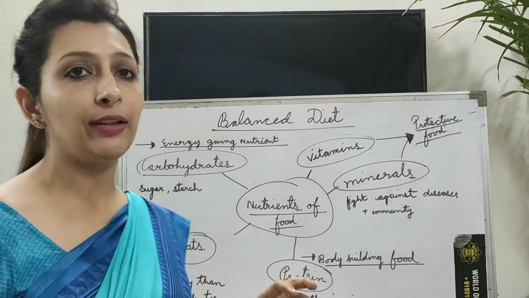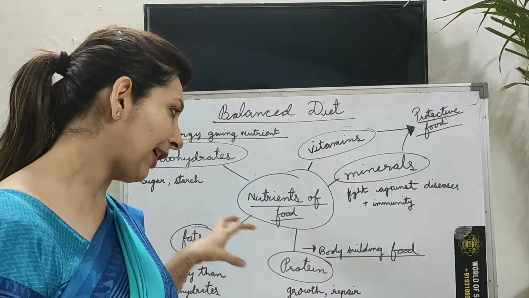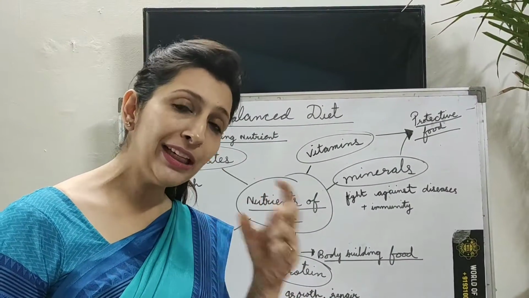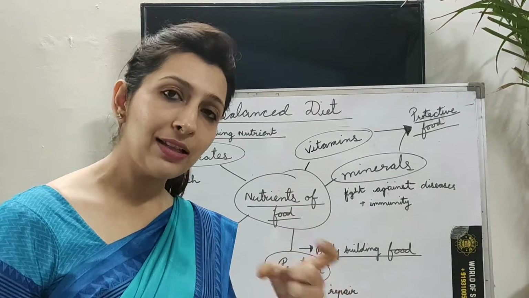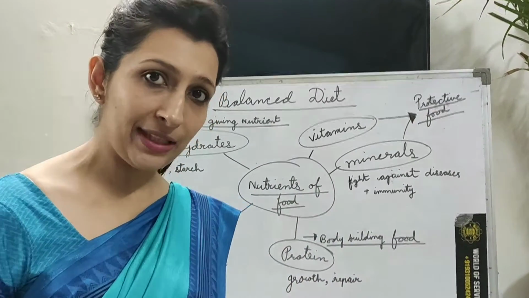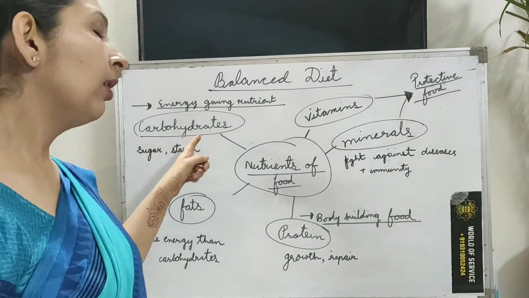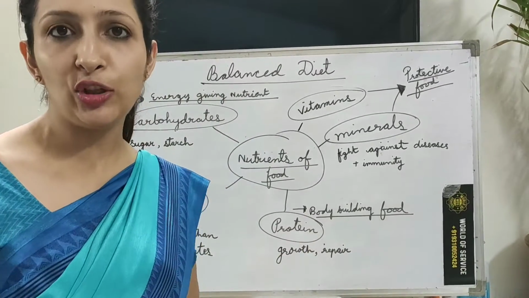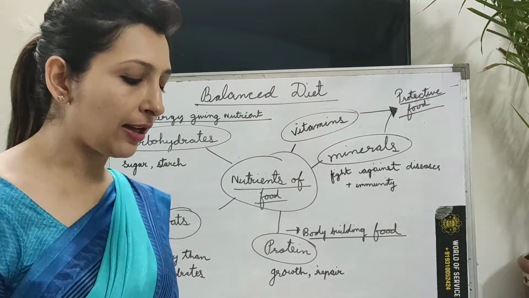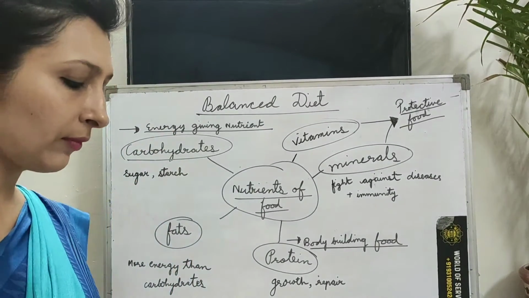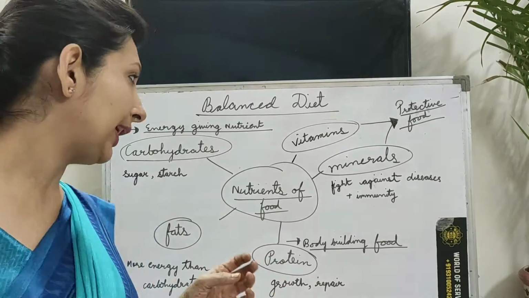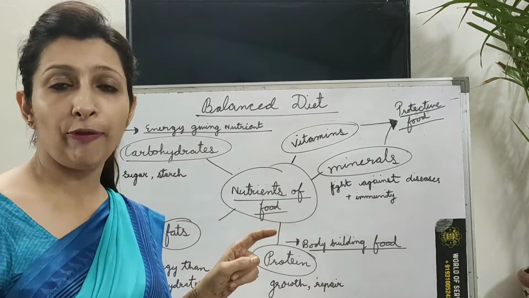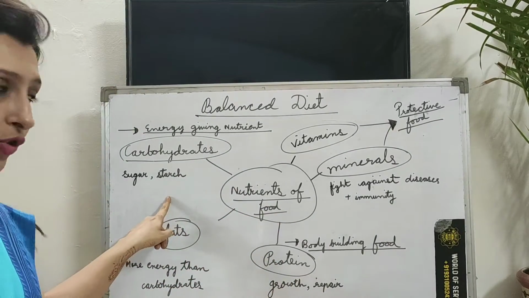Now what are carbohydrates? Now these nutrients are divided into parts. Every nutrient does a specific work. What is that specific work here? Carbohydrates are your energy giving nutrient. It is very essential for our body. And what is it made up of? It is made up of sugar and starch.